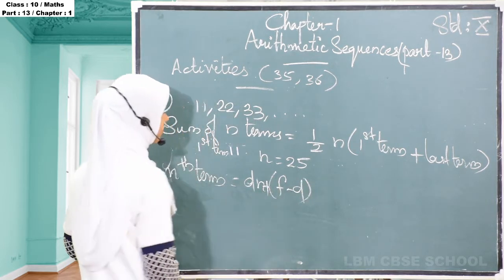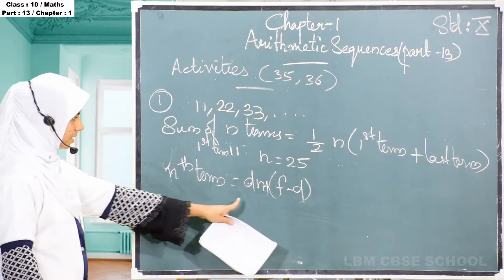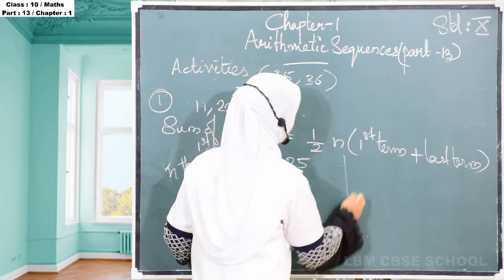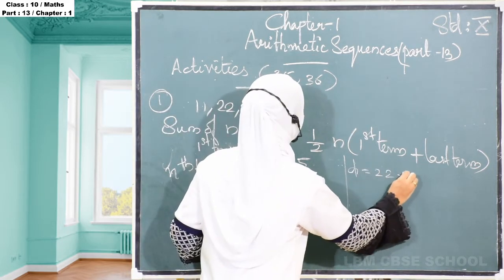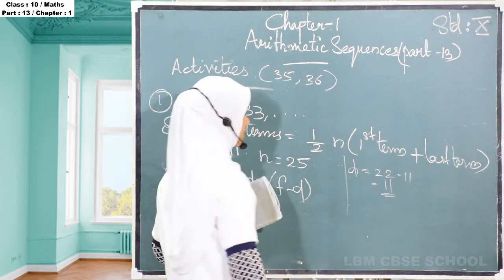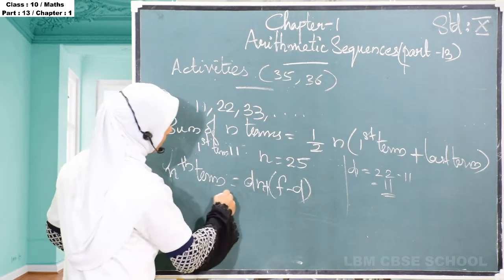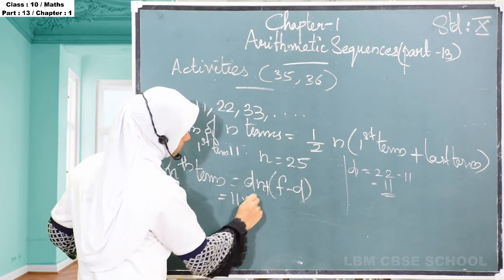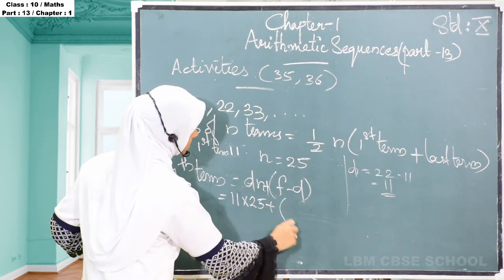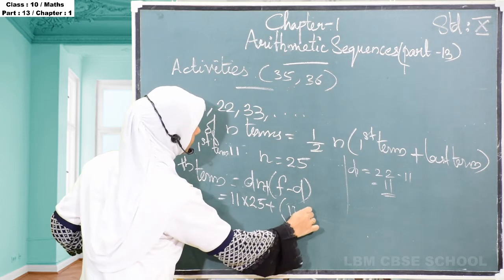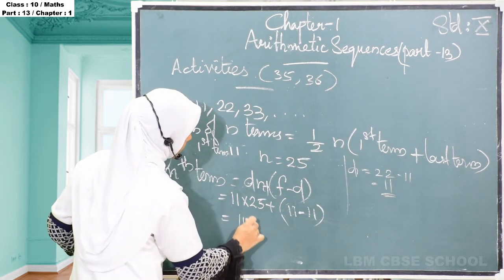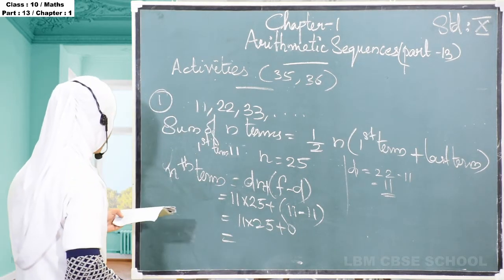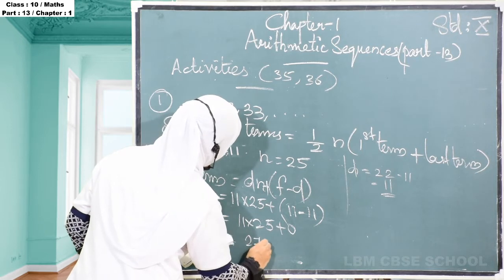For this we have to find the common difference d, which is 22 minus 11, that is 11. Putting the values: 11 into 25 plus f minus d, that is 11 minus 11, which is 0, so 11 into 25, we get 275.